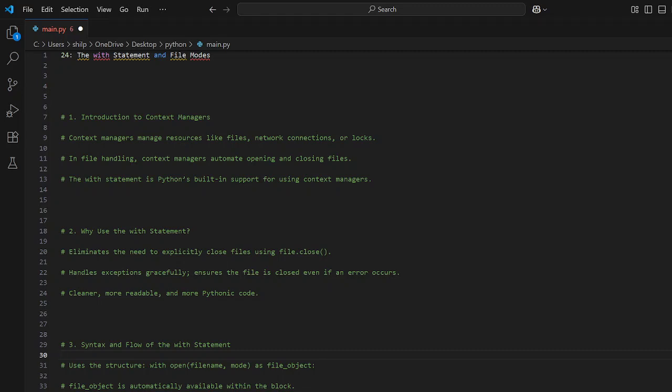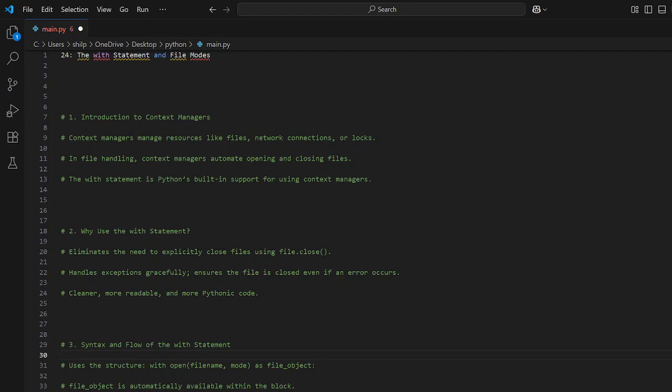What's the introduction to context managers? A context manager manages resources like files, network connections, or locks. In file handling, context managers automate opening and closing files. The with statement is Python's built-in support for using context managers. So basically, context managers are used to automate the process of opening and closing files.